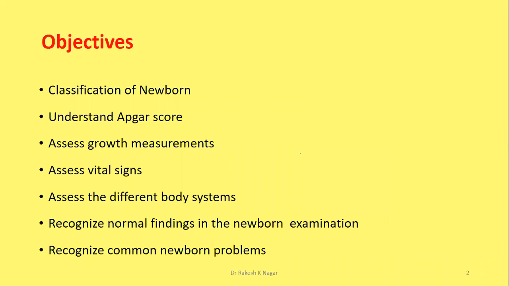Now, what are the objectives of newborn examination? Classification of newborn. Just recap your previous classes. Classification of newborn, understanding of Apgar score, assess growth measurement by anthropometry and weight, etc. Assess vital signs: heart rate, respiration rate, temperature. Assess the different body systems, CVS, GIT, and respiration. Recognize normal and abnormal findings in newborn examination. Recognize the common newborn problems.